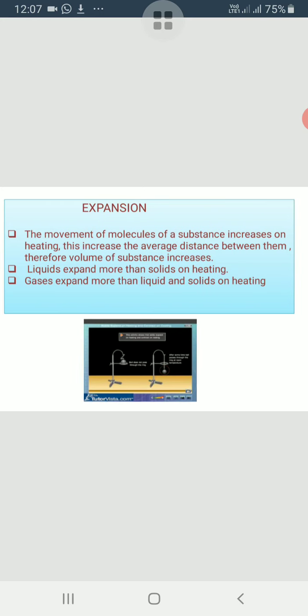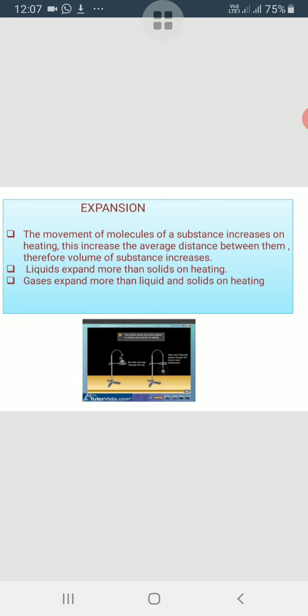Similarly, we can observe the expansion in gases. On heating a gas, the vibrations of its molecules increase. Since the molecules are not bound to each other at all, the average distance between the molecules increases considerably. As you all know, the molecules in gases are far apart as compared to liquids and solids.